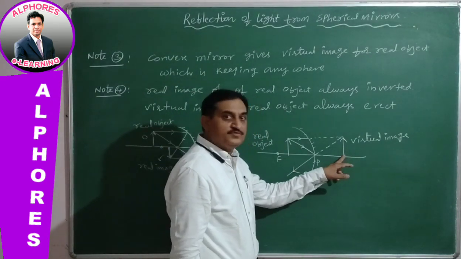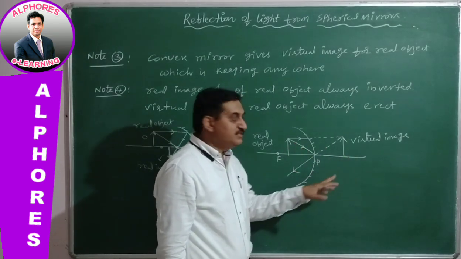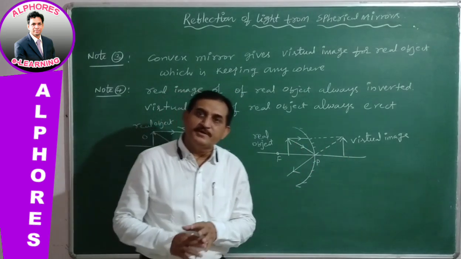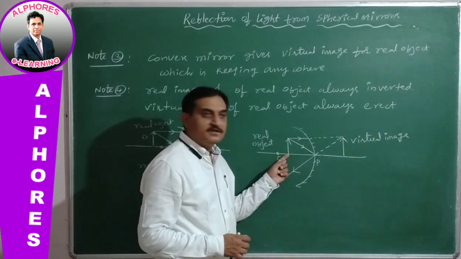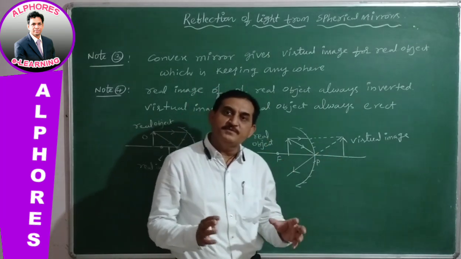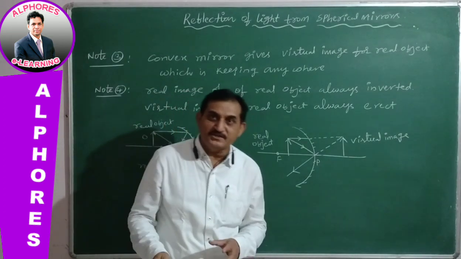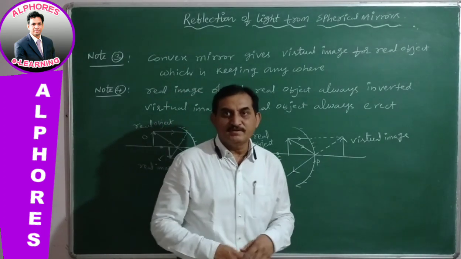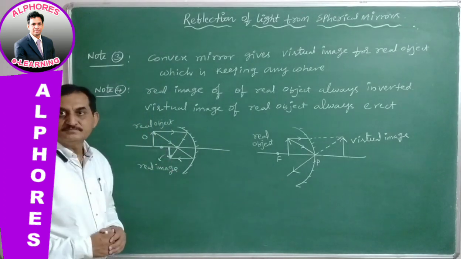So image is virtual in this case, but erect image. This is a very common point, everybody knows this point. For a real object, it is giving virtual image, but the virtual image is erect. Where there is a real image for real object, it is inverted.